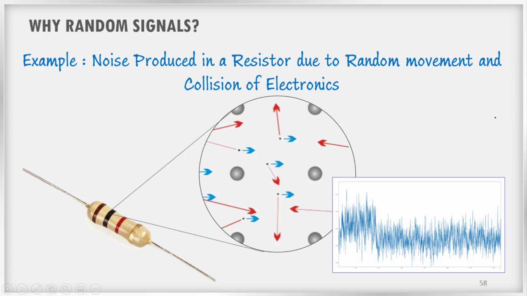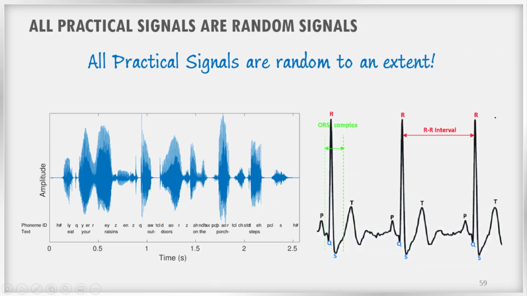When you study communication, especially analog communication and digital communication, you can learn a lot about these kinds of random signals, because when the signal passes through the channel, it is affected by this noise. All these noise signals are modeled as random signals, and we use different statistical and probabilistic characteristics to analyze such signals. We can say that all practical signals are random to an extent.